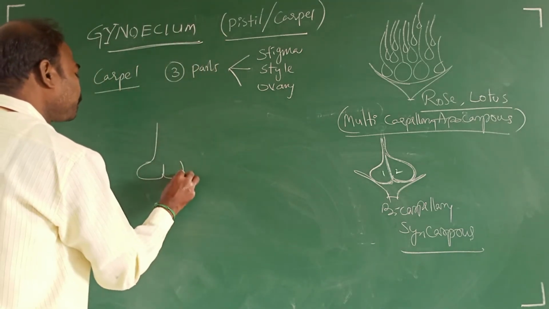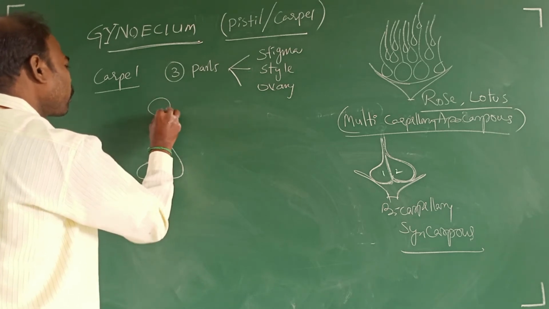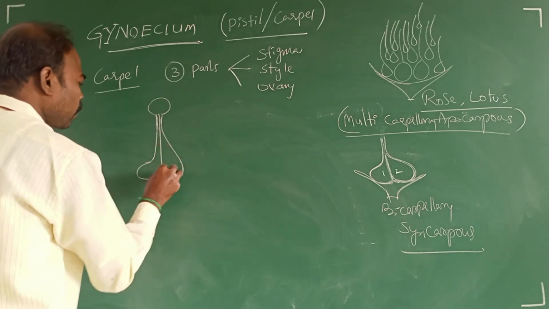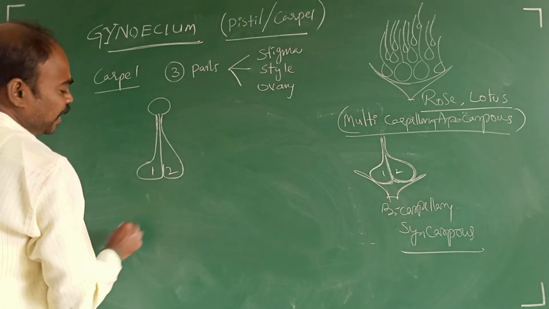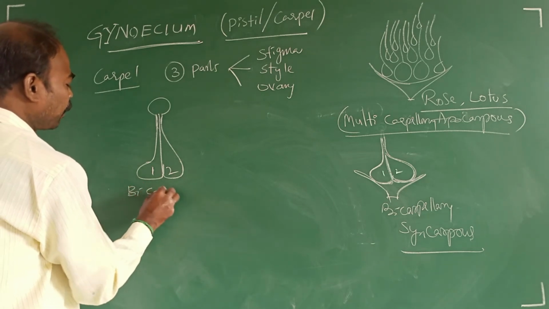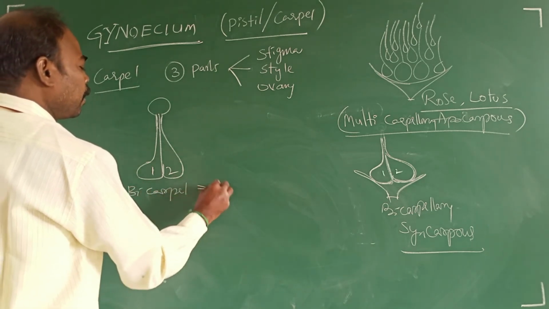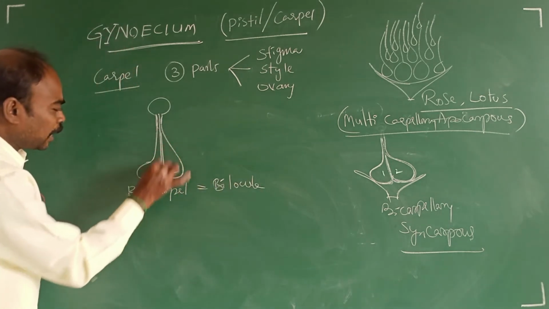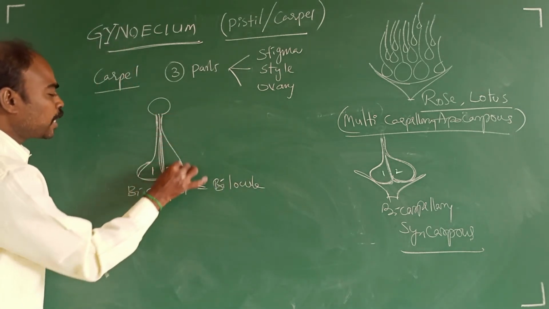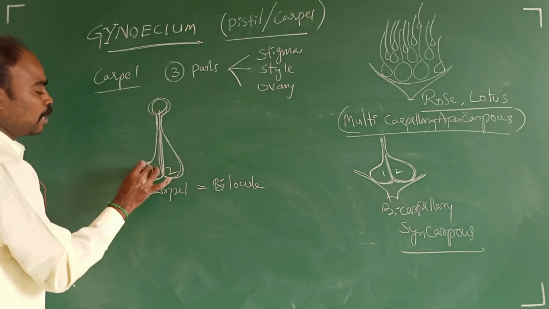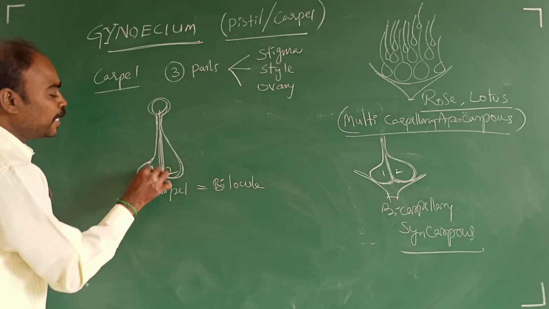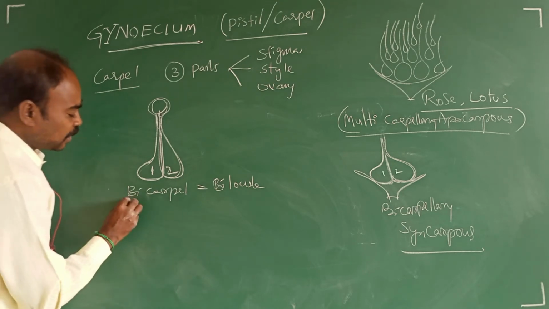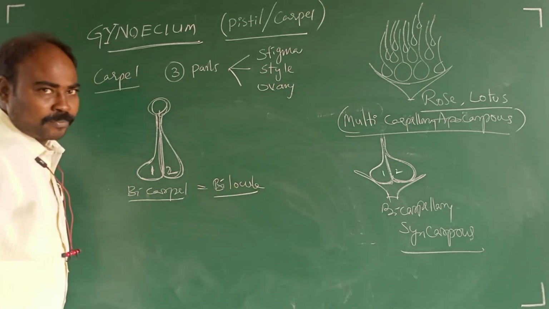Generally, carpel number equals locule number. For example, here 2 carpels are there, bicarpellary, bilocular. So 2 carpels, 2 ovaries, 2 styles and 2 stigmas make how many chambers? Only 2. This is called bicarpellary bilocular.